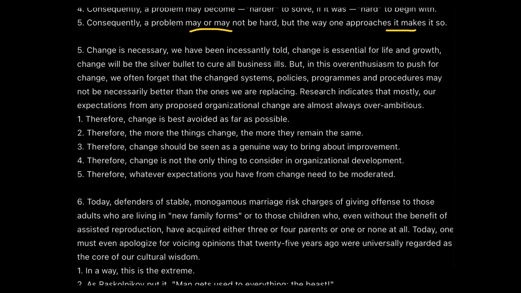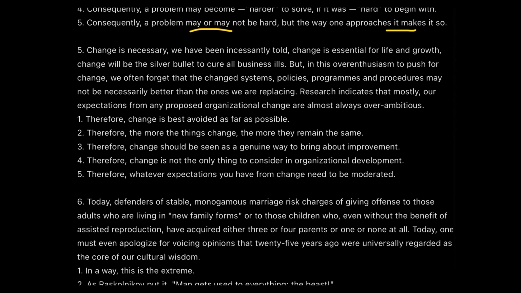I think most of you got that right. Now we have the next one. Change is necessary. We have been insistently told change is essential for life and growth. Change will be the silver bullet to cure all business ills. But in this over enthusiasm to push for change, we often forget that the change systems, policies, programs, and procedures may not necessarily be better than the ones we are replacing.